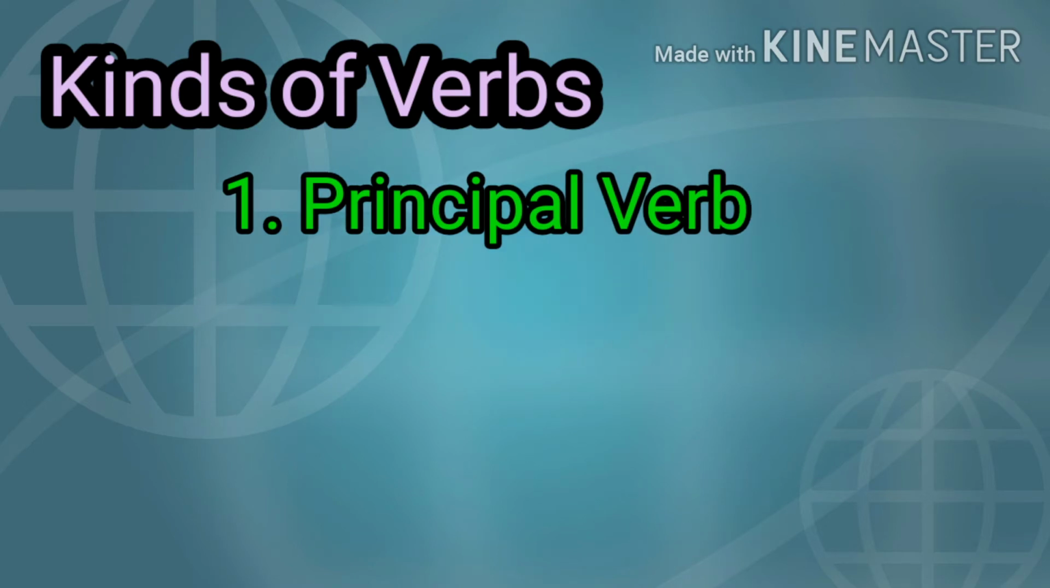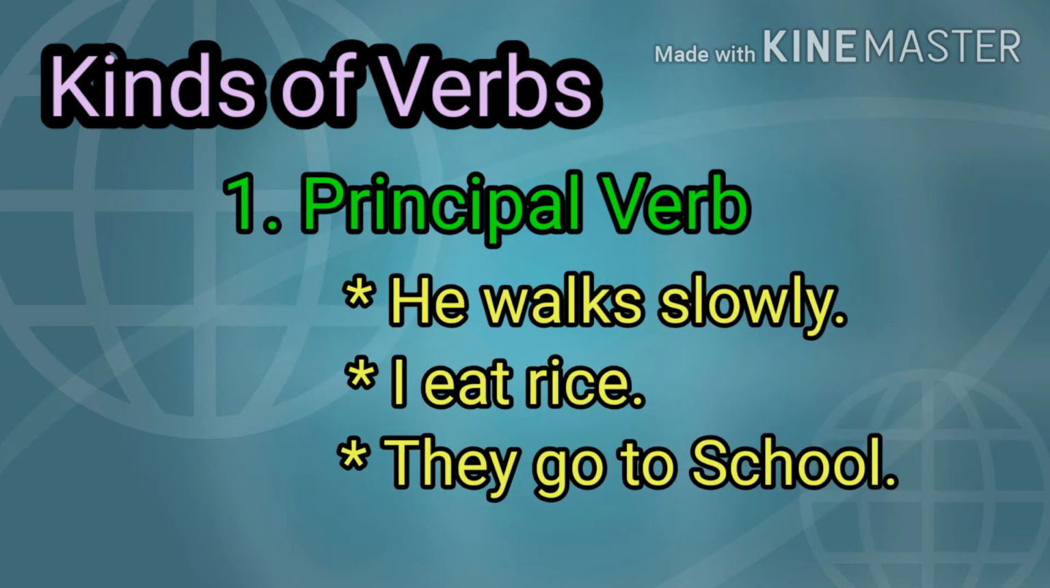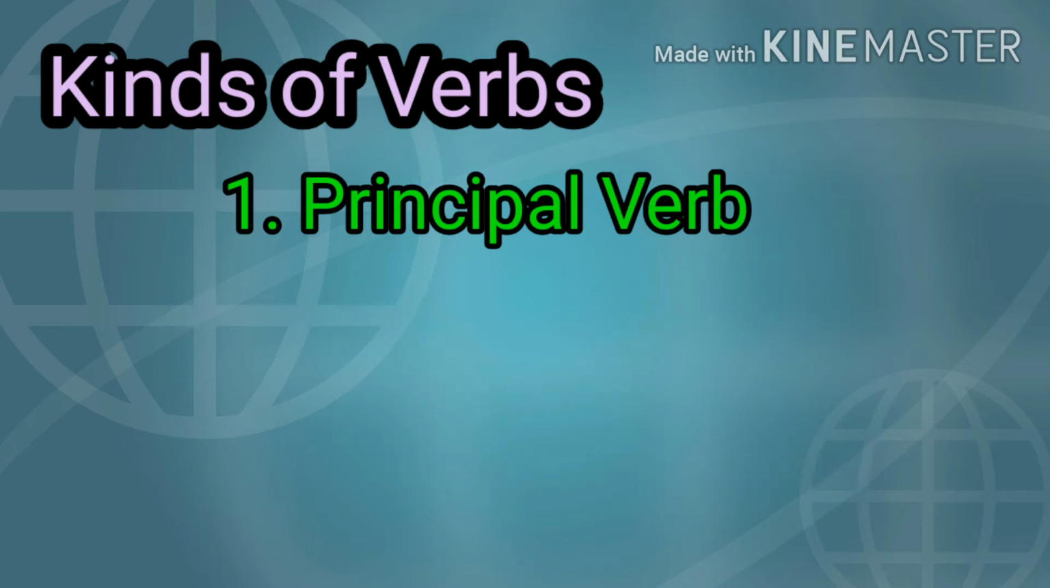Principal verb. When a verb is used independently, it is called a principal verb. For example, he walks slowly, I eat rice, they go to school. In these sentences, the verbs walks, eat, go are used independently. That is, the function is not dependent on other verbs.